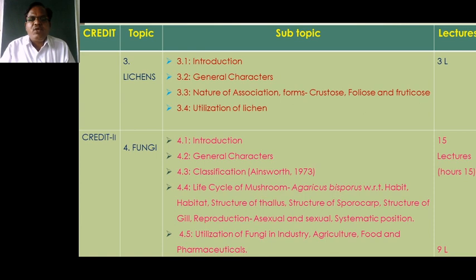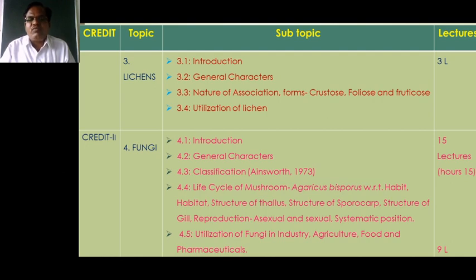The next point in this syllabus is the nature of association. Just like I told you, there is a symbiotic association between the algae and fungi. Both members come together and form a lichen. The algae provides the food material and in return the fungi provides the coiling property, and together they form a lichen.